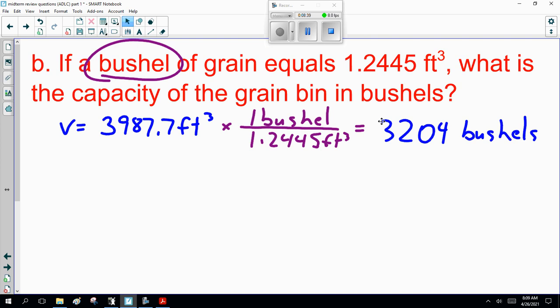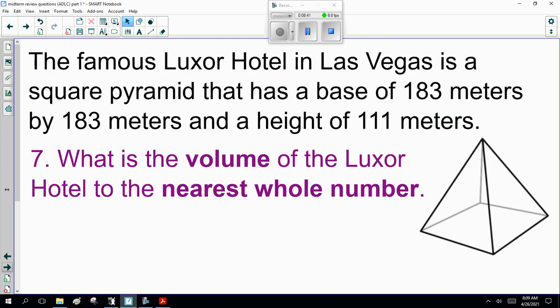Good. Now, moving on, last question in volume and surface area. The famous Luxor Hotel in Las Vegas is a square pyramid with a base of 183 meters by 183 meters and a height of 111 meters. What's the volume of the Luxor Hotel to the nearest whole number? Now, there's a base of 183 meters by 183 meters, and the height, 111.